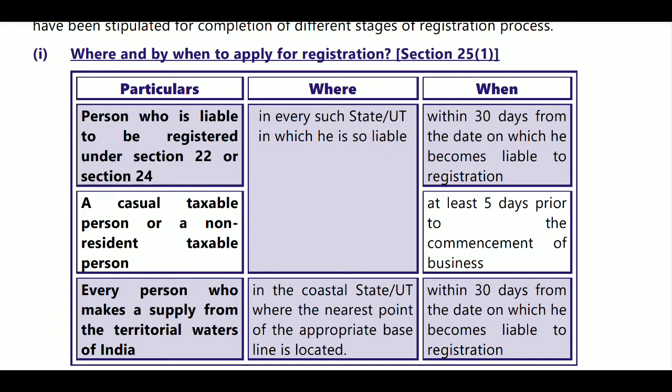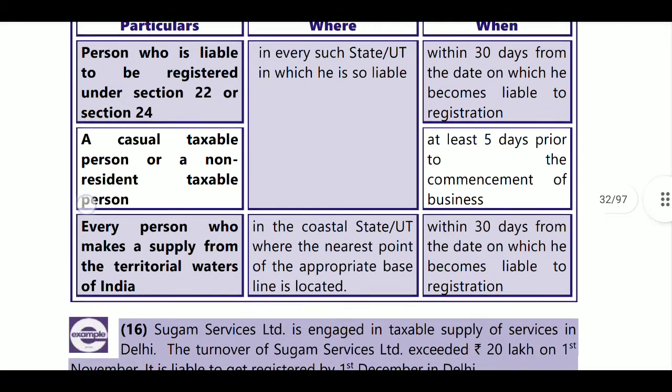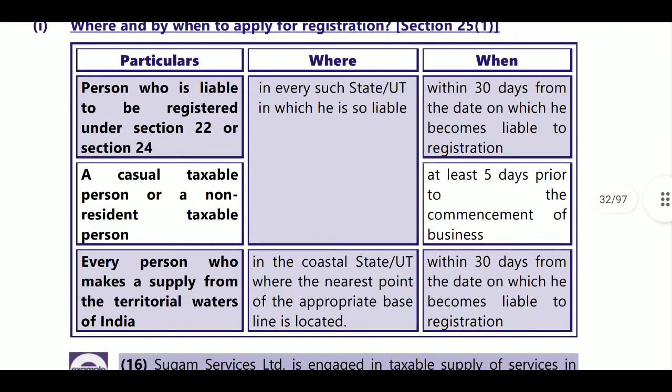As per section 22 or 24, in every state or UT in which he is so liable. Section 22 applies if your turnover exceeds the threshold limits, that is 10 lakh, 20 lakh, 40 lakh. Section 24 covers compulsory registration persons. You are required to get registration where you have the liability.